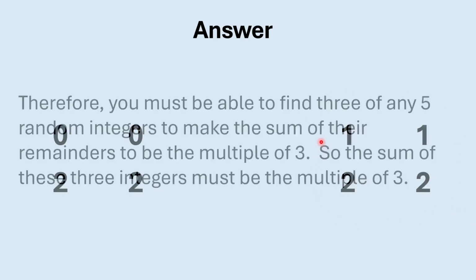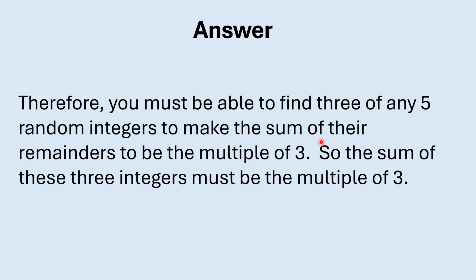And in the other extreme case, the first 4 numbers' remainders could be 0, 0, 2, 2. And again, you cannot find any 3 remainders to make up a multiple of 3. However, with the addition of either 0, 1, or 2, you will be able to. And the same case will apply for these 4 possible remainders. So the conclusion here is you must be able to find 3 of any 5 random integers to make the sum of the remainders a multiple of 3. So the sum of these 3 integers must be a multiple of 3.